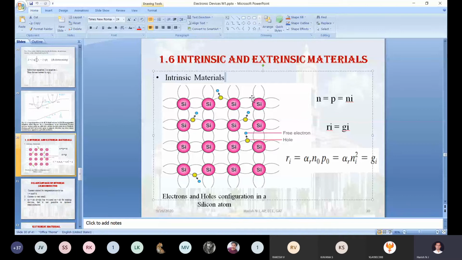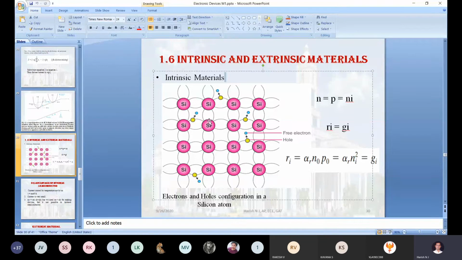Actually, when T is equal to 0 degree Kelvin, how do the electrons behave, or how are the electrons involved in the valency stabilization work? That only I am trying to represent here. Just check it out here. This is the centered silicon atom.